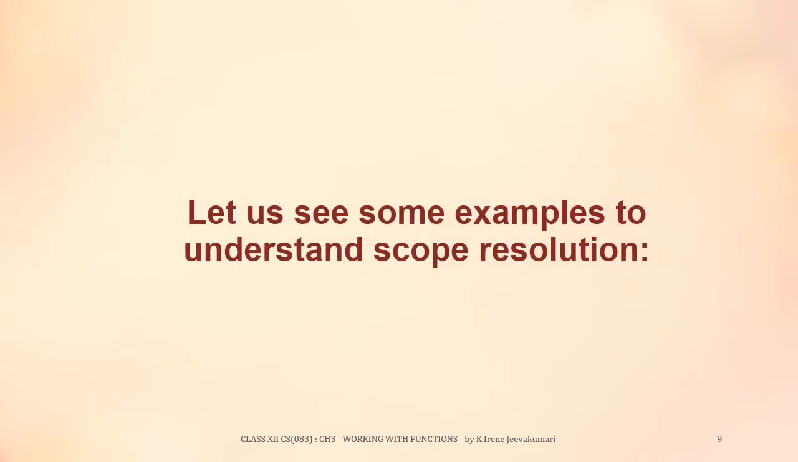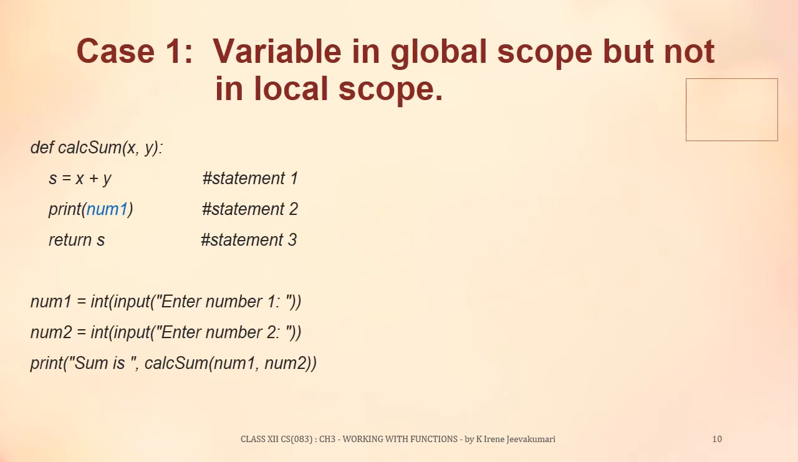Let us see some examples to understand scope resolution. Case 1. Variable in global scope but not in local scope. Let us consider this Python program to understand this concept. This program starts with a function definition and it has 3 top level statements. These top level statements are in the main segment of this program. Python's execution starts from this first top level statement because function header is also a top level statement. But when Python's interpreter executes this top level statement, it omits its body. Until this function is called, these statements will not be executed.